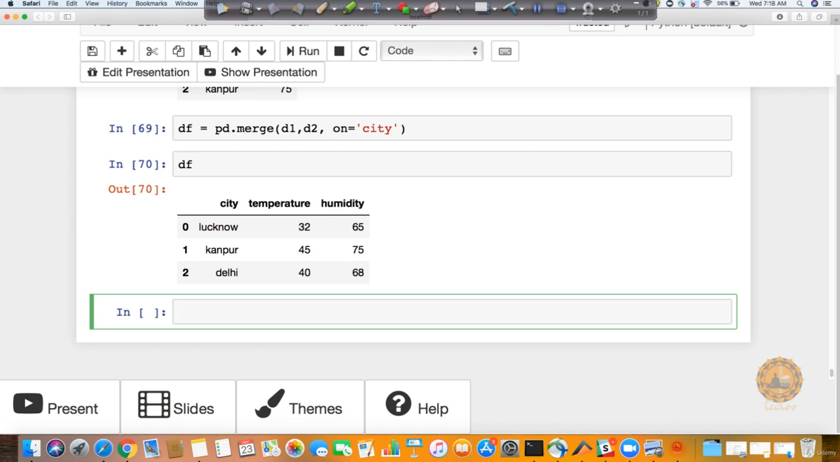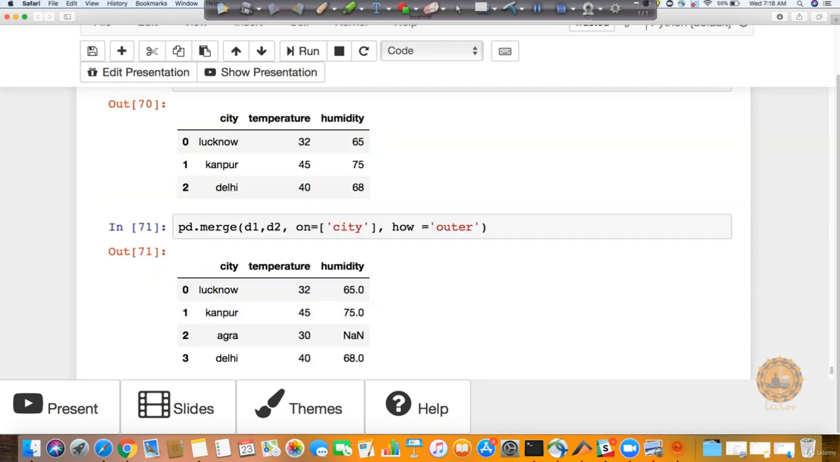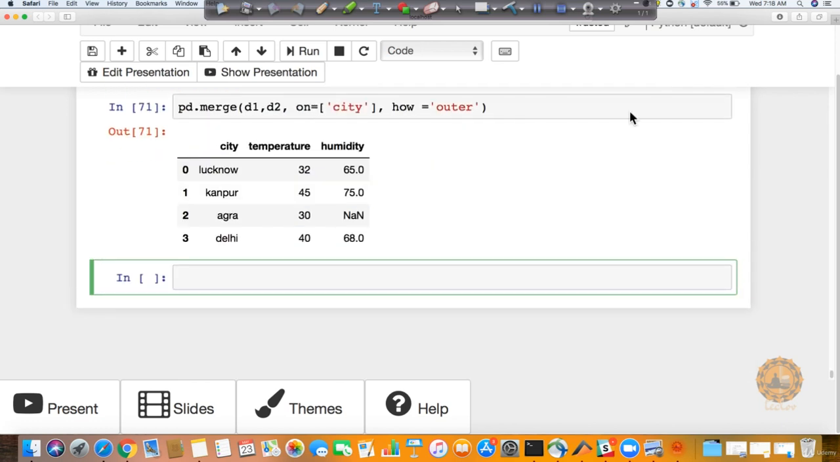One more interesting way to play with this is you can also define what kind of join you want to do. For example, you can define D1, D2, with respect to the city column, and then how you want to do it. You can say how, and define, let's say, an outer join. Once you do it, it is going to do an outer join. Similarly, you can also define your left outer join by saying how equals left. Let me show you.